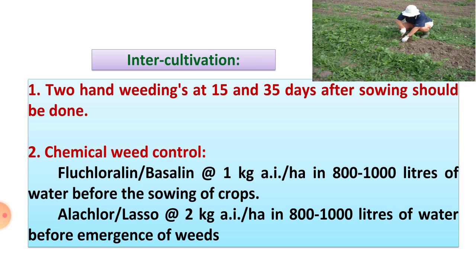Then, Alachlor, also called Lasso, is the common or trade name of that herbicide, applied at the rate of 2 kg active ingredient per hectare in 800 to 1000 liters of water before emergence of weeds. It is a pre-emergence herbicide: after sowing, but before the emergence of weeds, the herbicide is sprayed. Okay, this is the chemical weed control.